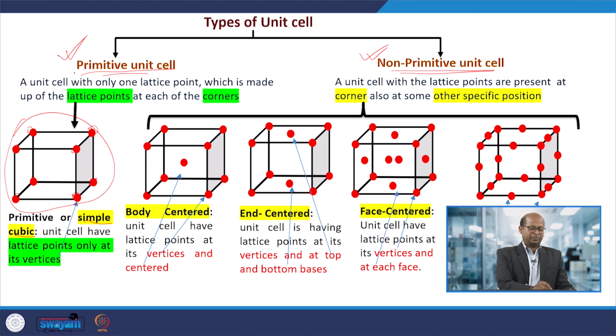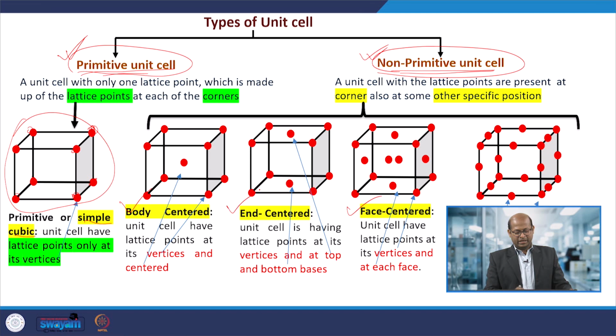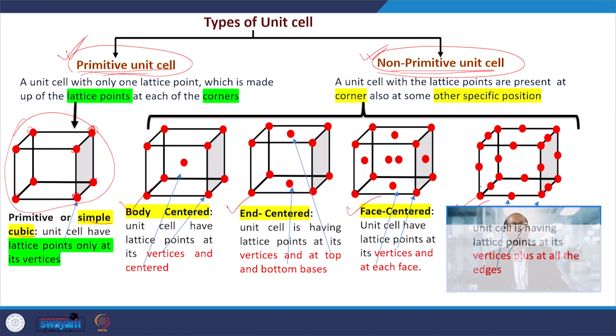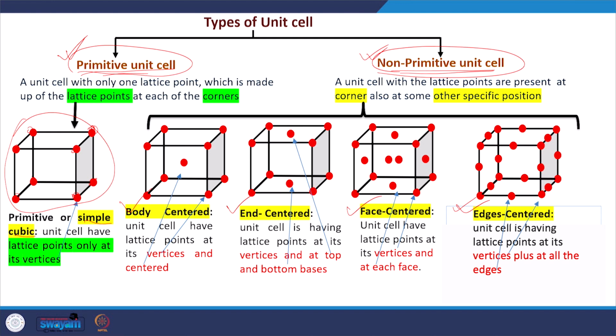So, it is called a primitive type of unit cell. If it is not that type, a little bit different, meaning atoms are present at other locations apart from the vertices, that is a non-primitive unit cell. Here we have body centers, face centers, end centers, and edge centers. These are four different types of non-primitive unit cells we can categorize.